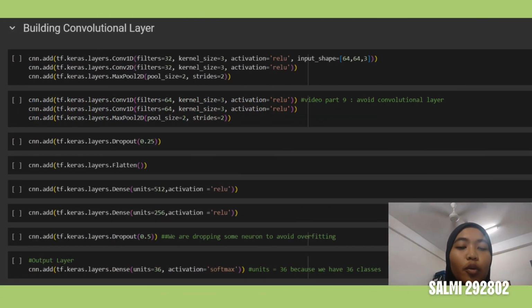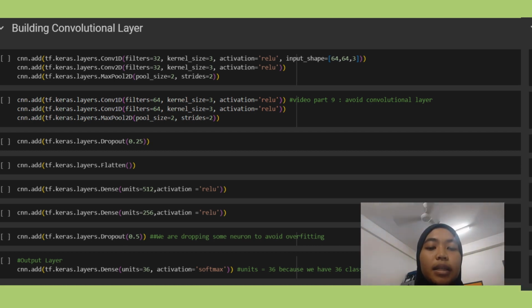Then we create one more layer, the same thing to do, but here we do not pass the input shape since we already passed it one time. So we resize one more time to focus on important features of whatever we are getting from max pool. And again we define a convolution layer and use max pool to decrease the size. That's why we do it 2 times, so that we focus only on important features. We cannot do it more than 2 times because we might lose some data.